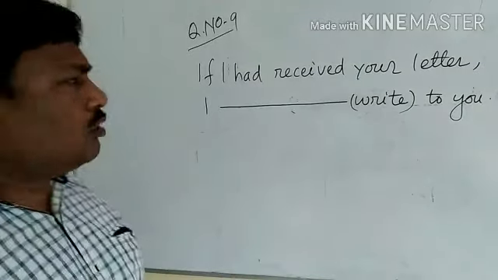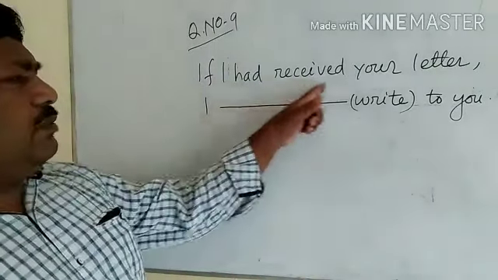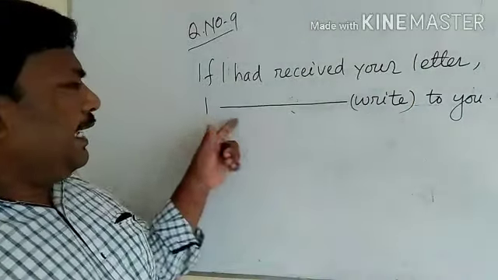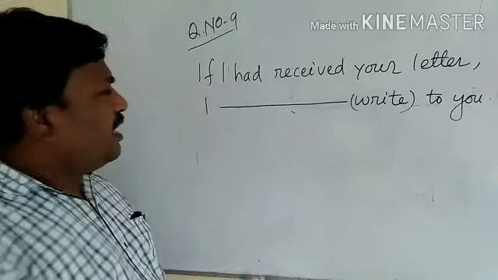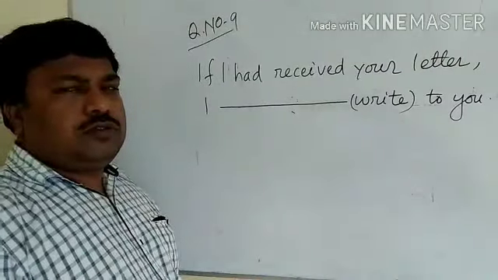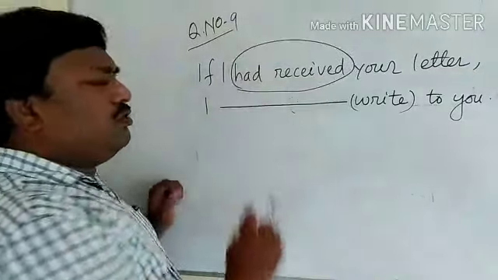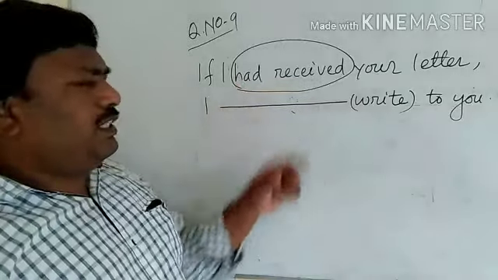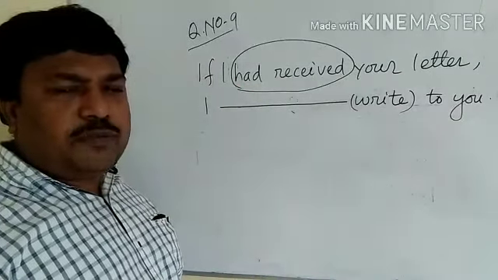Another question. Question number 9. If I had received your letter, I dash write to you. In this question, the blank is in the main clause. So you have to identify the verb in the if clause. In the if clause, had plus V3 is there. You know, in the main clause, we have to write would have plus V3.